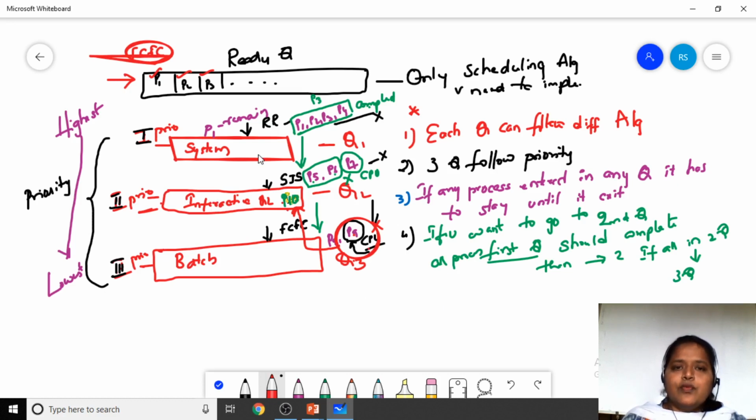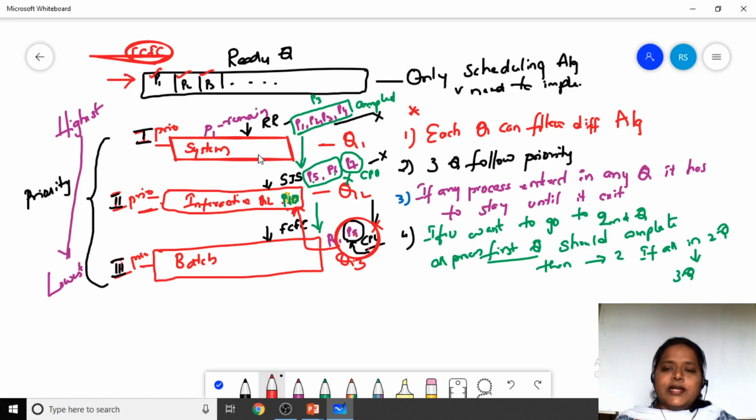So this is how you are going to have multi-level queue scheduling. The basic and major idea of multi-level queue scheduling is that the ready queue is divided into a number of queues based on the task we want to do. What you have to remember is, first, each and every queue can implement its own scheduling algorithm. And the second point is that all the queues are arranged from higher order to lower order.